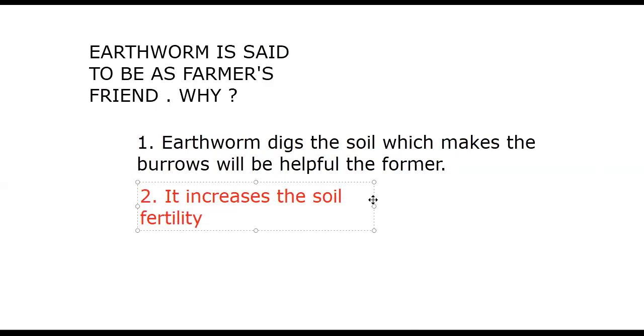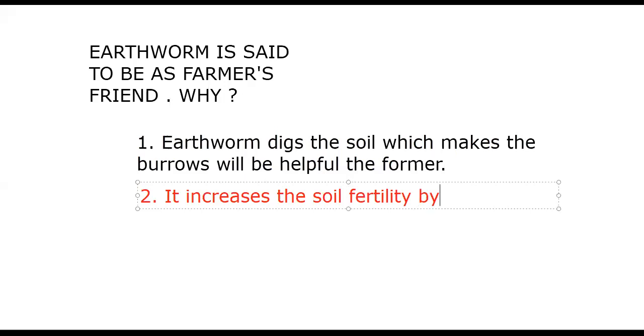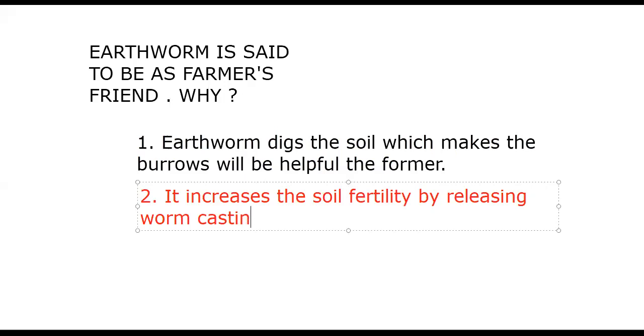How do we have to learn here now? It increases the soil fertility by releasing worm castings. What is worm casting? It is the fecal matter eliminated from the earthworm. Earthworms eat organic waste materials, and the undigested organic waste materials come out as fecal pellets from the anus. They will be released out.